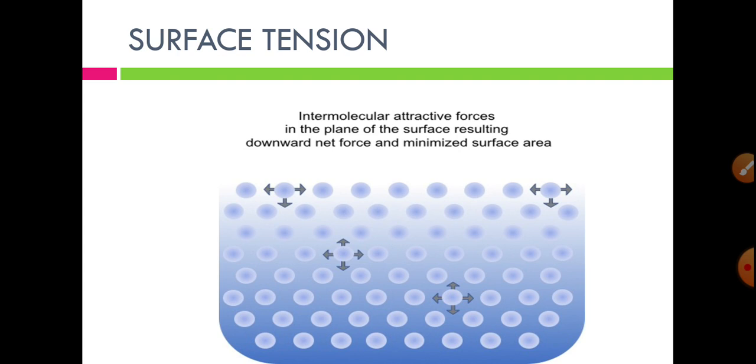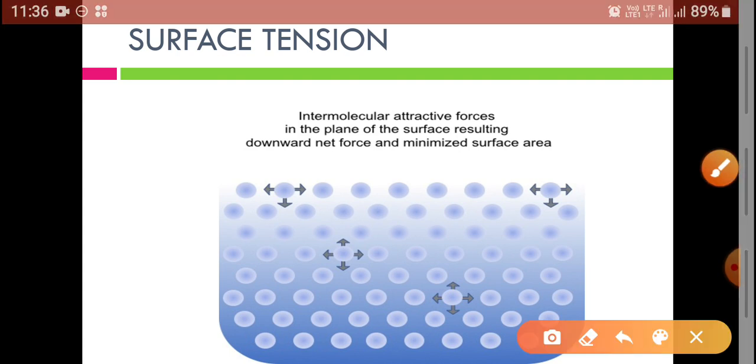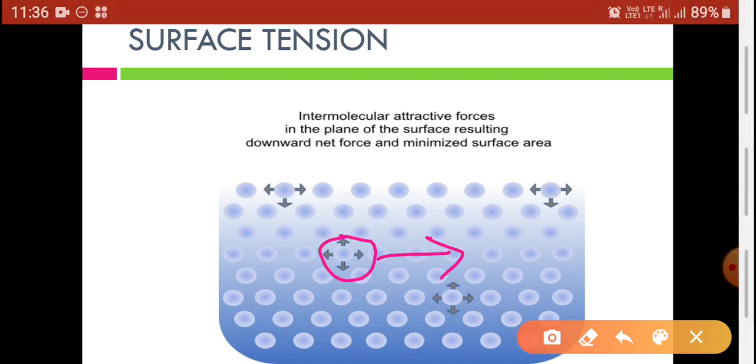Molecules on the surface of the liquid have attractive forces mostly towards the downward side, while molecules in the depth have attractive forces evenly from all directions, so the molecules in the depth can move freely in all directions, while molecules on the surface can move only towards the downward side.